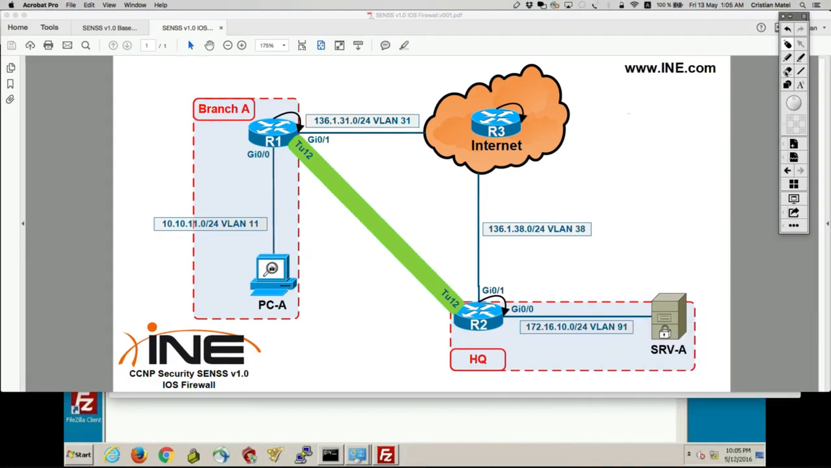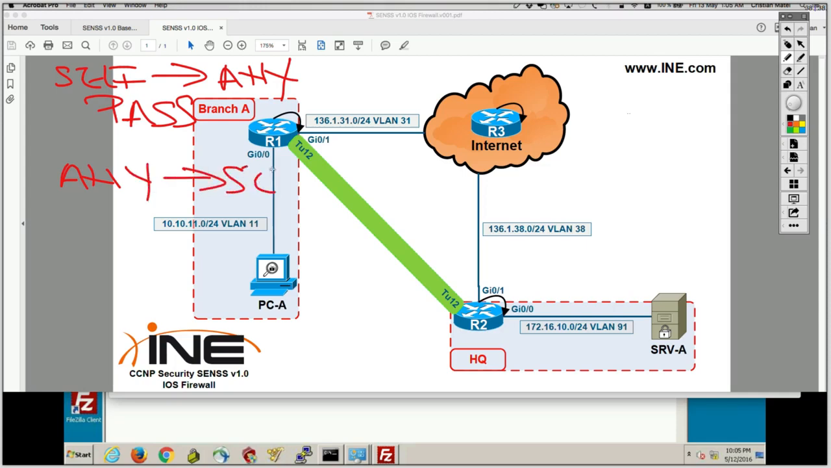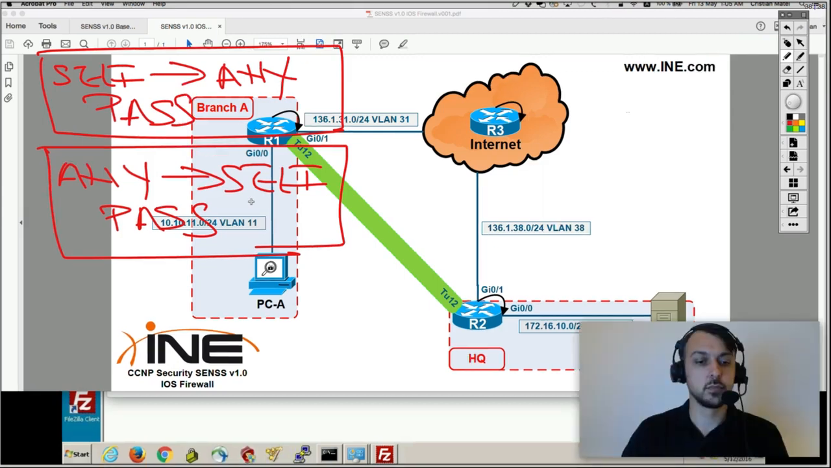It is very simple. As long as you remember that by default, traffic from self zone to any other zone has a pass action, and all of it's passed. And traffic from any zone to the self zone has a pass action. So it's allowed by default and not inspected. As long as you remember those two golden rules, which is actually one, but in different directions, then if you want to build firewall policies destined to the self zone or sourced from the self zone, you're going to be able to make it work easily.